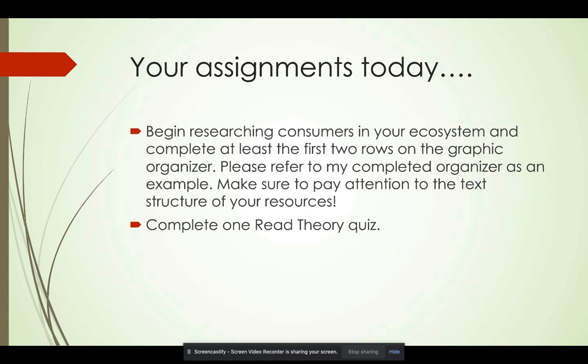You are going to complete the first 2 rows of your graphic organizer. I'm including my completed RQ number 3 as an example, so make sure to look at that before you get started. And while you're doing your research, please pay particular attention to the text structures of your resources. How has the author presented that information? Also, if you have not already done so for this week, go ahead and complete one Read Theory quiz.